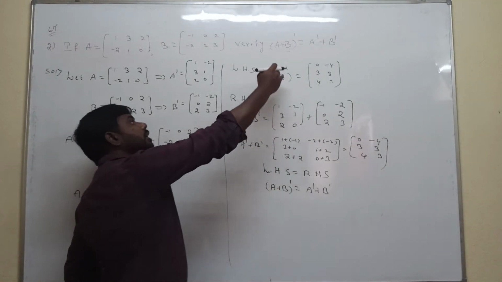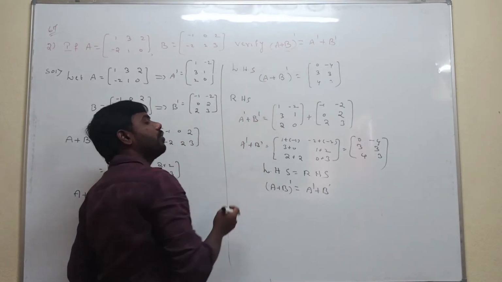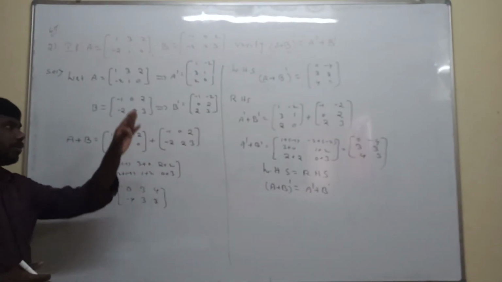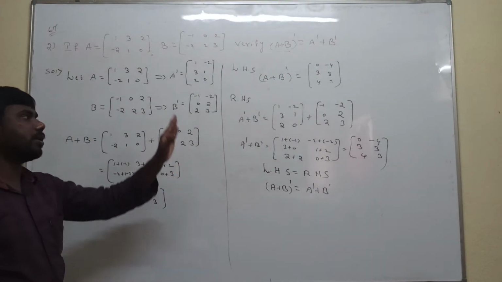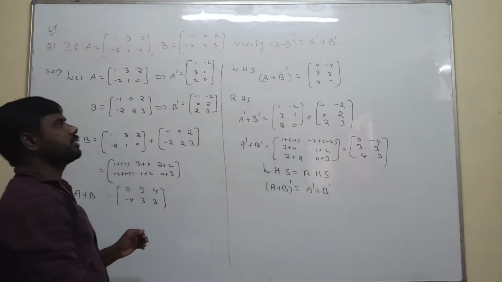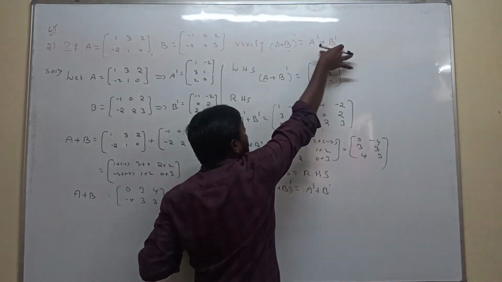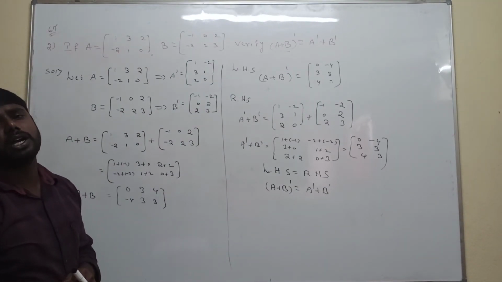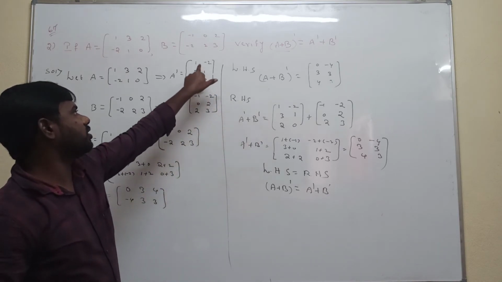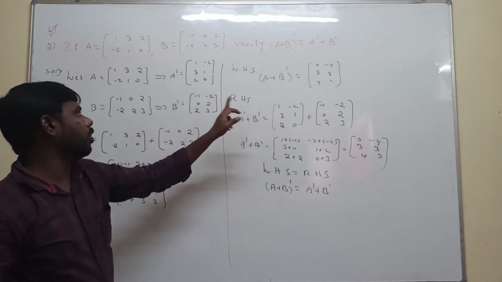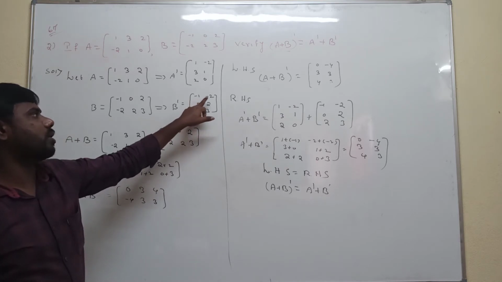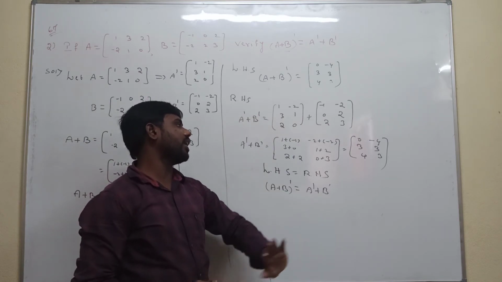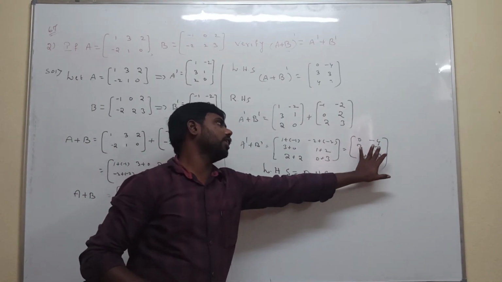What is the last step I said? The transpose of A plus B. That's why we are calculating the transpose of A plus B. The first row is replaced with the first column, and the second row with the second column. Next, the right hand side. What is the right hand side? A transpose plus B transpose means calculating the sum of the transpose of the A matrix and the transpose of the B matrix. So what is the A transpose matrix? 1 -2 3, 1 2 0, plus the transpose of the B matrix, -1 -2 0, 2 2. After that we add the corresponding elements. Finally we get the values 0 -4 3, 3 4 3.